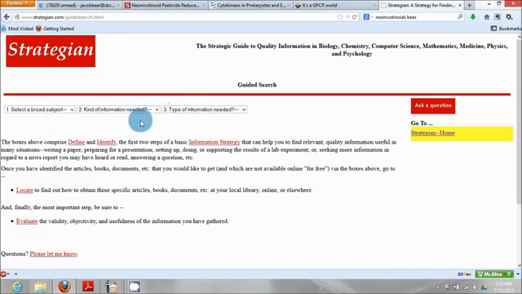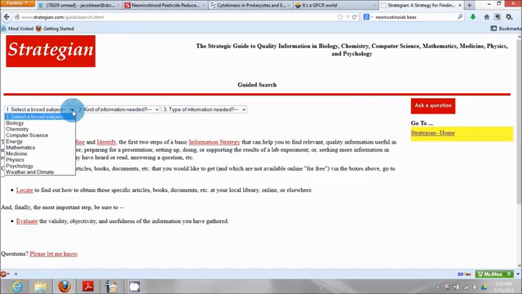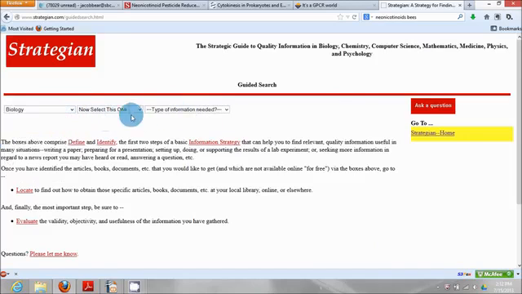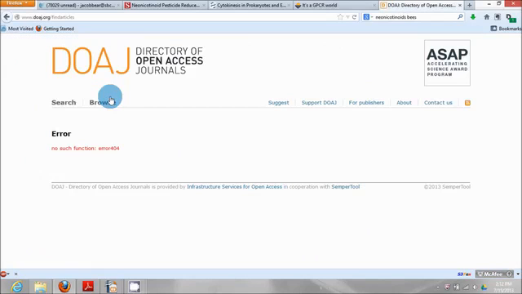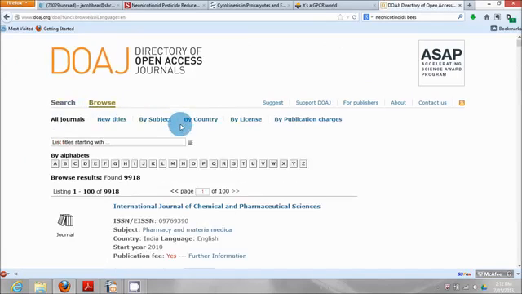Okay, select a broad subject. Let's say biology. I want more in-depth information. Now select this option. I'm going to want something research-oriented and scholarly. There we go. This is the directory of open access journals. I like this one because it's got a lot of information, lots of articles, and they're all free. So I click browse. I always get this error when I go to this site, but this time it's okay.